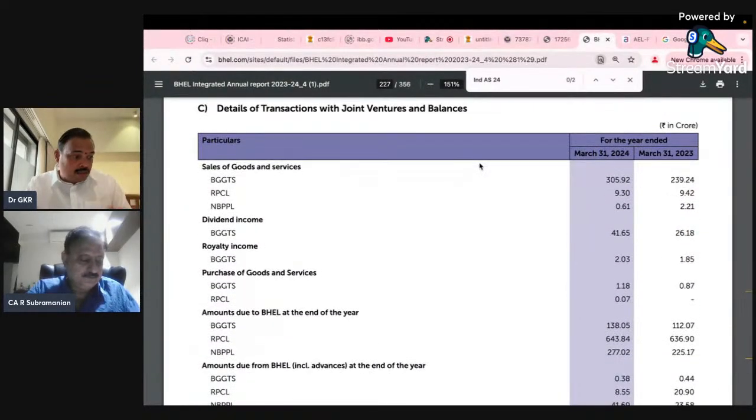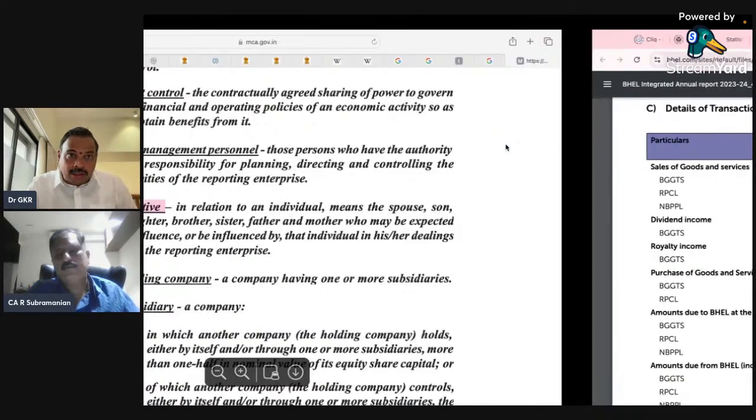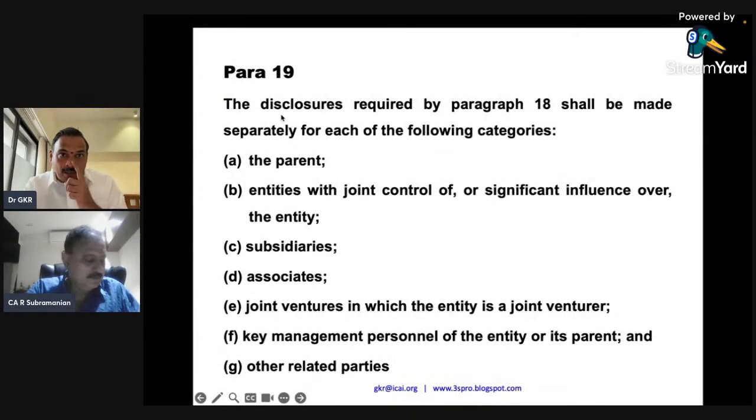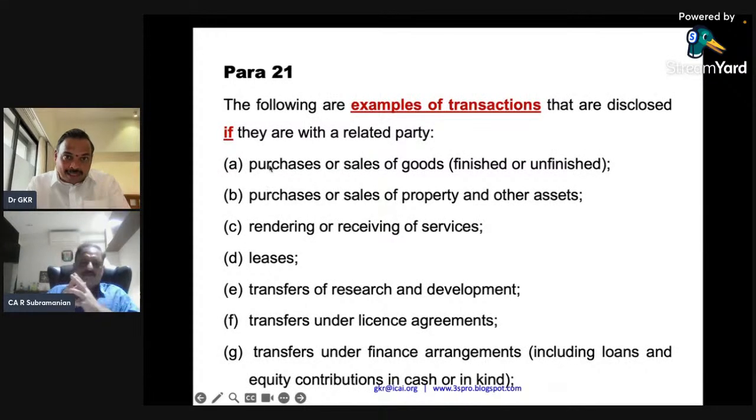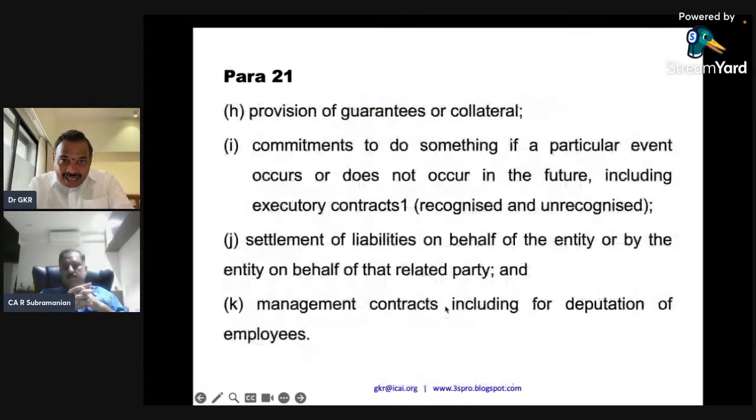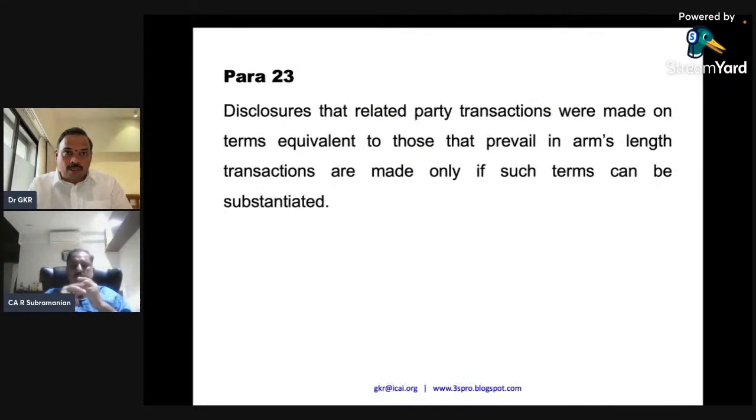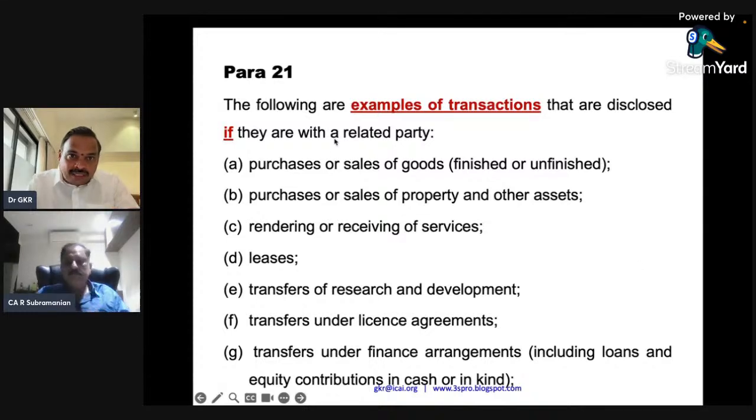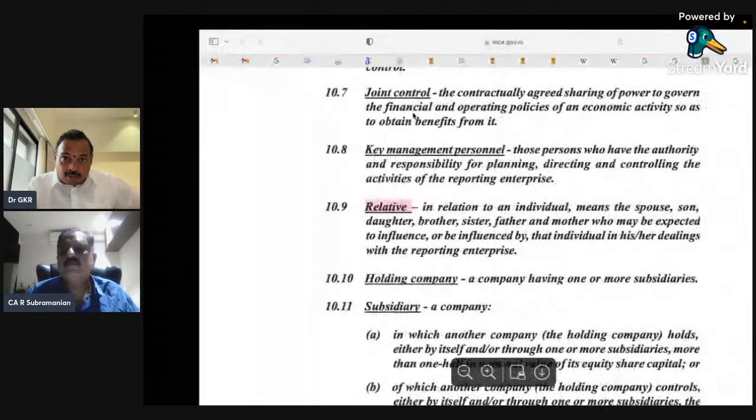Now, please look at this. Details of transaction. What classes of transactions will you give? Now please come to para number 19. The disclosure shall be made separately, with examples of transactions: purchase and sale of goods, purchase and sale of property, services, leases, R&D, license, financing, guarantee, commitments separately, settlement of liability, management contracts. So everything you have to give. This list is only illustrative, disclosed if they are related. Following are only examples.